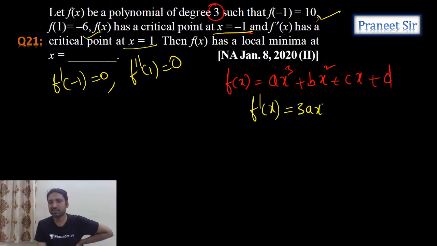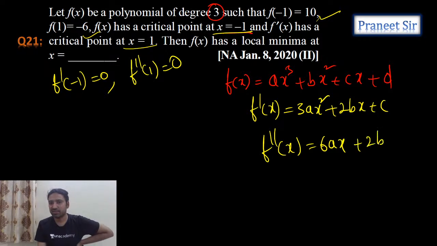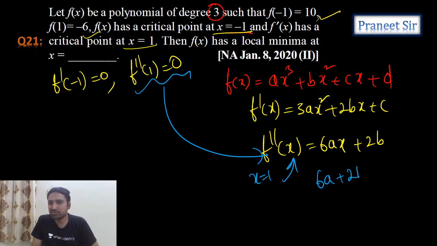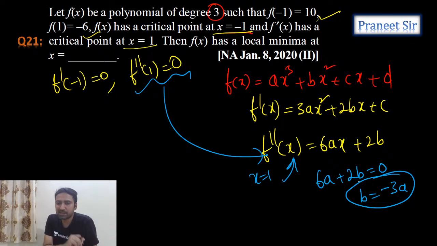F dash x is 3a x square plus 2b x plus c. And f double dash x is what, guys? 6a x plus 2b. So now with the last condition, f double dash 1 is equals to 0. Substitute x equals to 1 here. So 6a plus 2b is equals to 0. So from this I can calculate b value. So b is equals to how much? Here we're getting b is equals to minus 3a. Okay, this is a value we obtained.